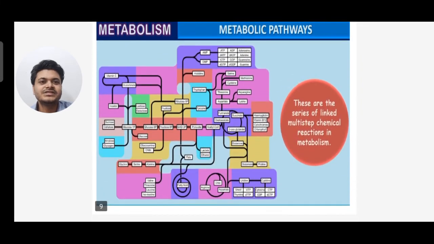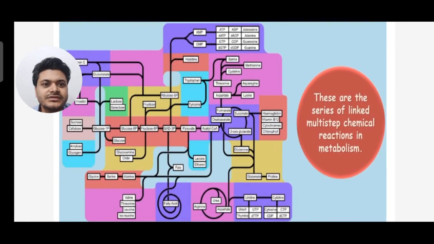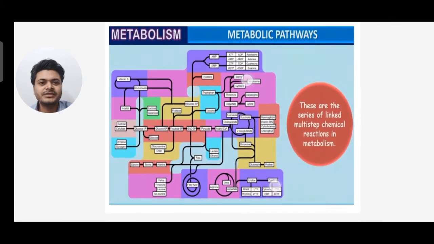Next you can see this is a metabolic pathway. So these are a series of linked multi-step chemical reactions in metabolism. You can see so many substances are formed. You can see here different amino acids are formed, fatty acids are formed. So this is a metabolic pathway.